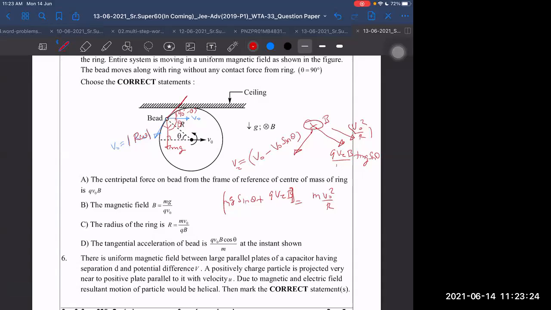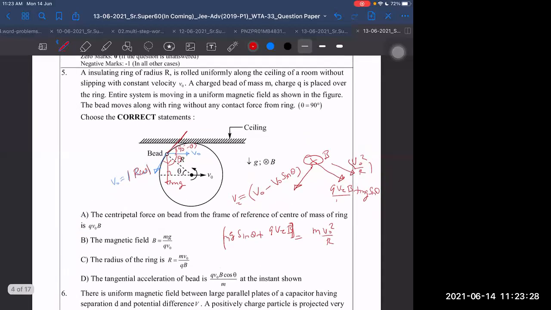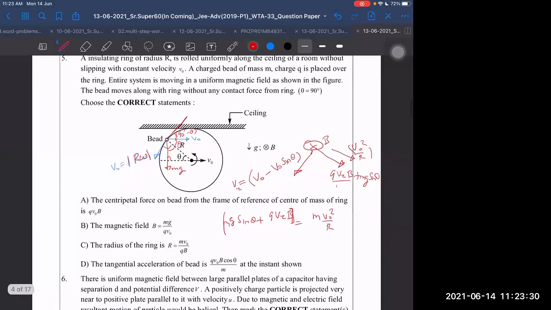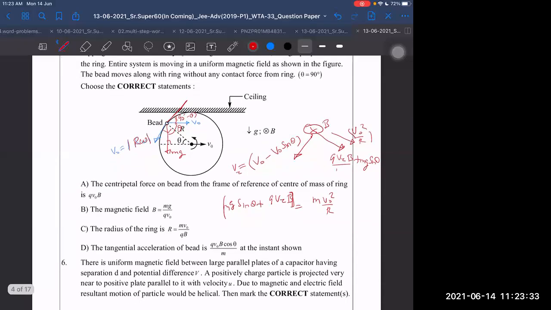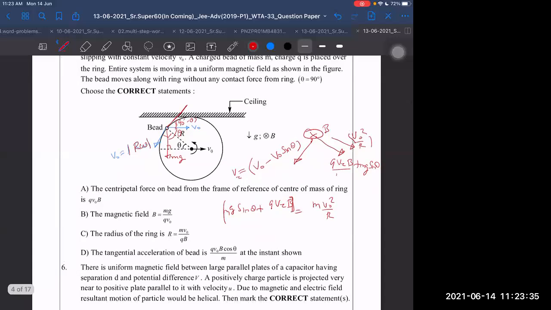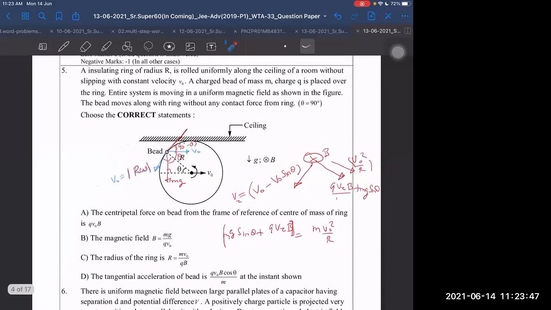Now, is it sufficient to get the answer or not? Let us check once. Theta is given 90 degrees. Yes, they were asking at the bead top. Moves along with the ring without any contact force from the ring. To say 90 degrees means net tangential velocity is 0, sir.